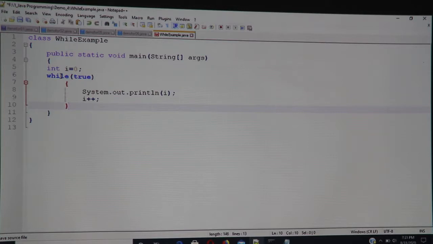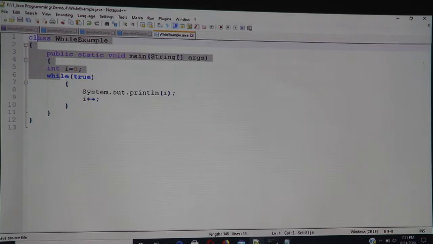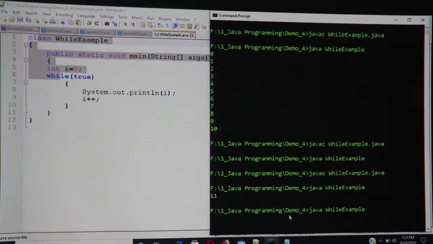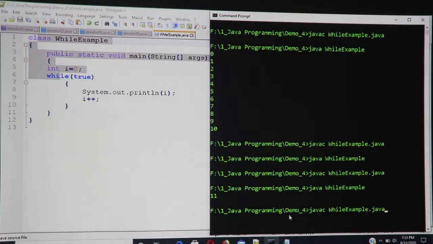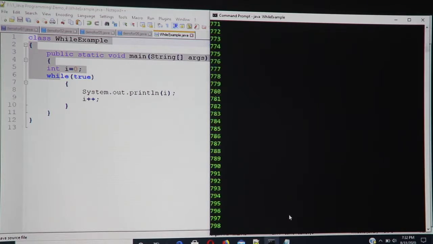In this case my while goes into an infinite loop. Let us quickly check that as well. I'm going to compile my program and execute it, and when it goes into an infinite loop, I have no other option but to break it using Control C.